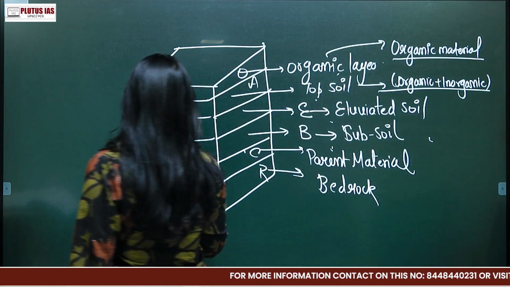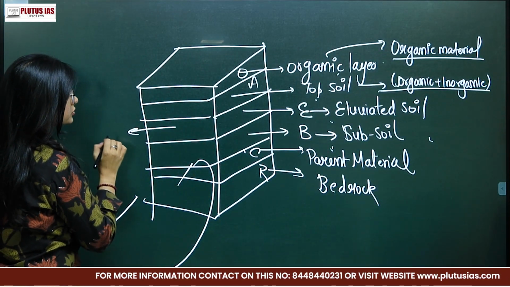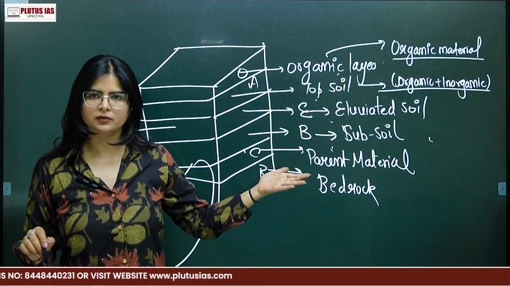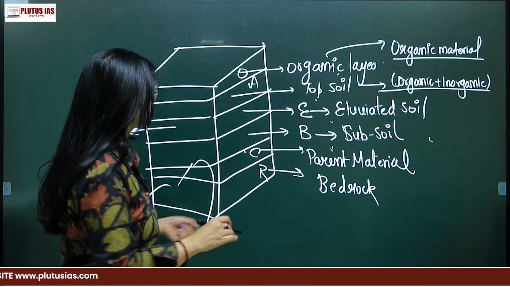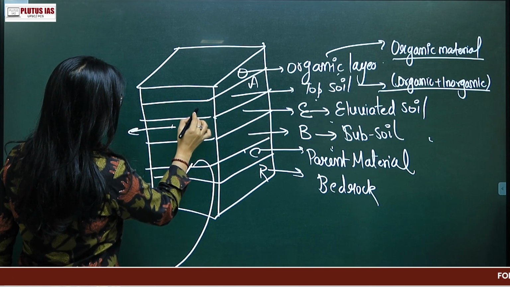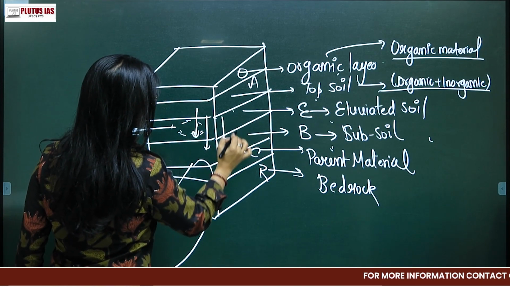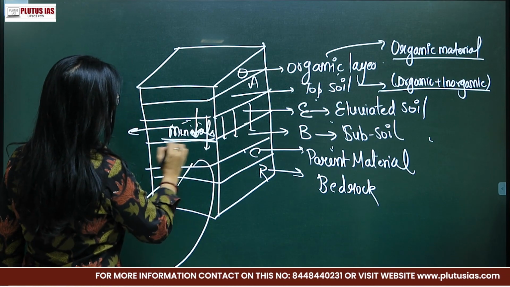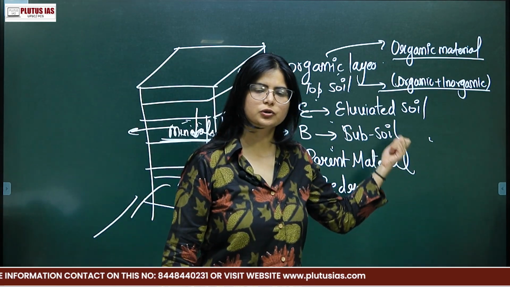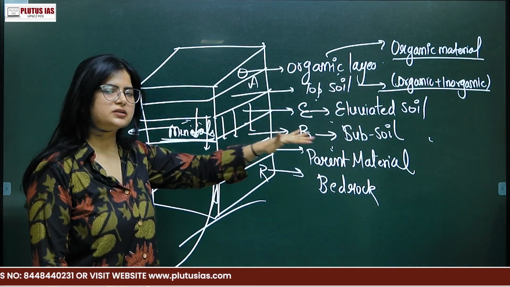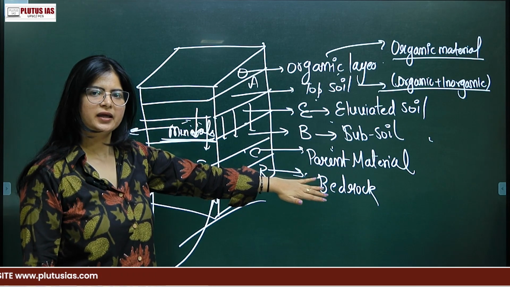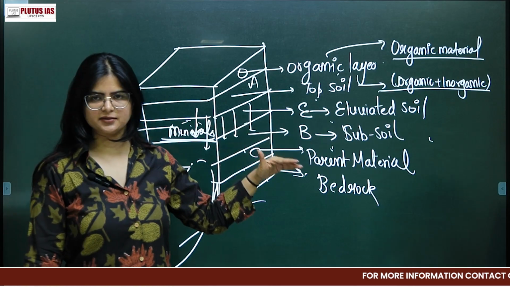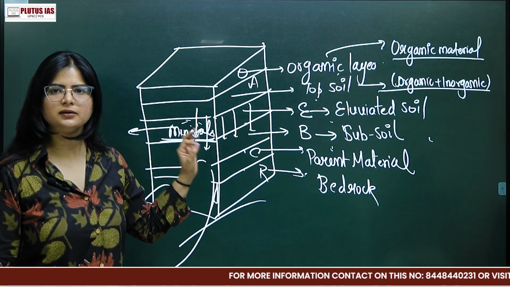Then you have eluviated soil, where there will be an eluviation process that you can explain: the minerals etc. percolating down. You call this the eluviation process, so you can define that too. Then your subsoil, then your parent material, and finally your bedrock.